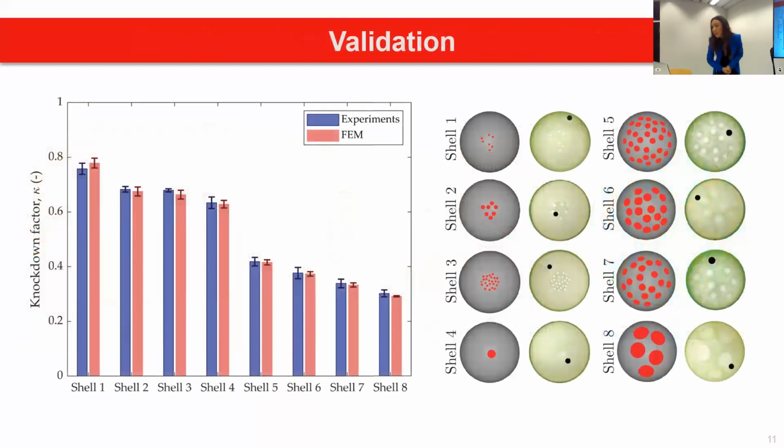And this is the validation that I show you here: knockdown factor versus some different shell geometries. As you can see, for validation purposes, I'm varying a lot the amplitude, the width of the defects, and the minimum angular separation between defects. So I vary a lot of parameters, and we are able to have a very good agreement between experiments and finite element modeling, with the maximum error always less than 2%. So now we have a model that we trust, and all the results that I'm going to show you from now on are statistics based on finite element modeling in Abaqus.